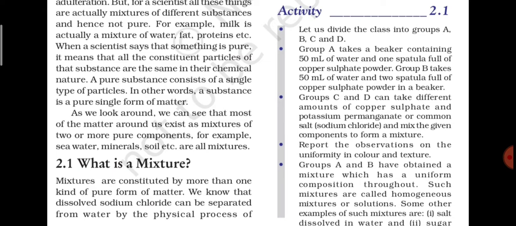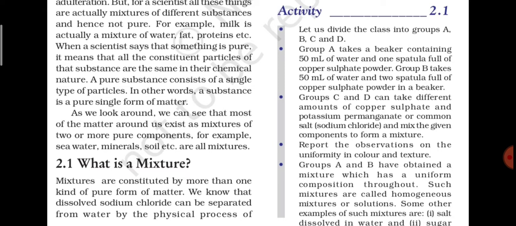So what it is saying is that there are four groups A, B, C and D. Group A and group B have taken 50 ml of water in a beaker, and group A has mixed one spatula full of copper sulfate, whereas group B has mixed two spatula full of copper sulfate powder in the same volume of water. Group C and D can take different amounts of copper sulfate and potassium permanganate or common salt. We also discussed potassium permanganate and copper sulfate in chapter 1, if you remember. Common salt is sodium chloride. They mix the given components to form a mixture.